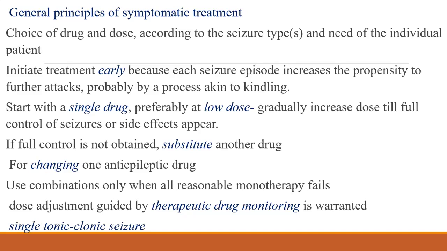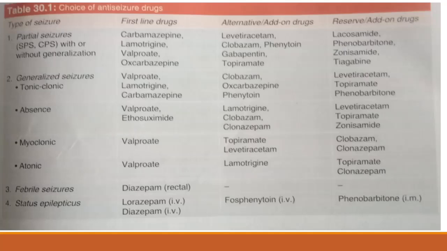But if it is recurring, then immediately you have to start the treatment. A single episode, which happened once and never occurred after that, needs no anti-epileptic drugs, because all these drugs have side effects also. But if it recurs once or twice, then we have to start early. I mean, twice or thrice, we have to start immediately.